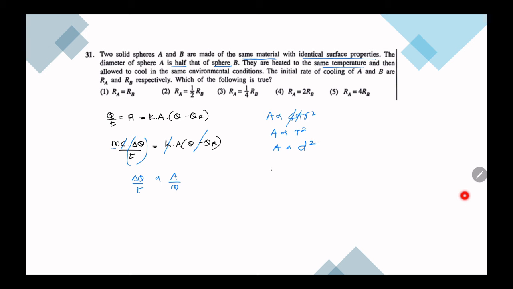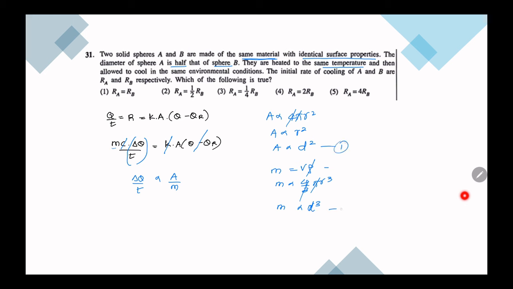What about the mass? Mass is V rho. Rho is constant, same material. Volume is 4 by 3 pi r cube. 4 by 3 is constant, pi is constant. So mass is proportional to r cube, otherwise mass is proportional to d cube.